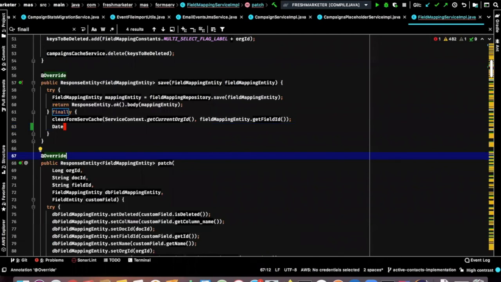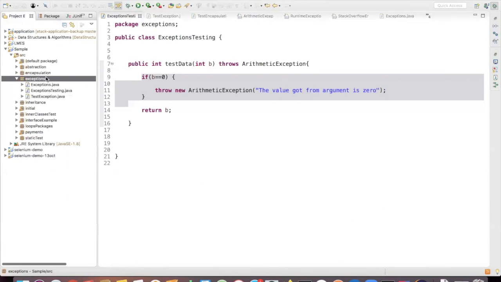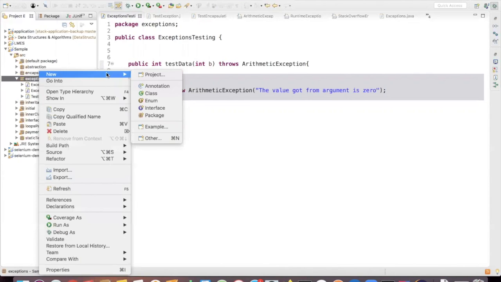One more thing which I wanted to show is that we can create our own exceptions. Instead of relying on exceptions which are given by Java or your Selenium framework, why can't we, as we are going to create our own automation framework, have our own exceptions for our framework? We can also do that. It's very simple to do.